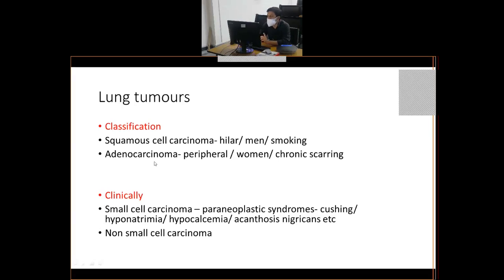And the difference between squamous and adenocarcinoma, I have told you: squamous is hilar, adeno is peripheral, squamous is common in men, whereas adeno is common in women, and smoking is associated with squamous, whereas scarring is associated with adenocarcinoma. So this much is the basic information which you have to know about lung tumors.